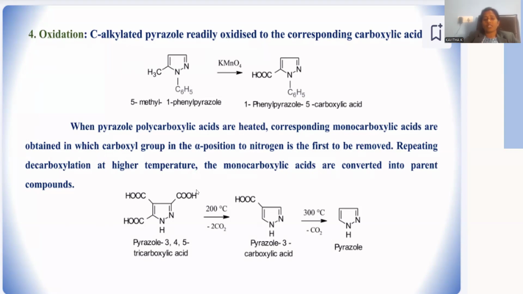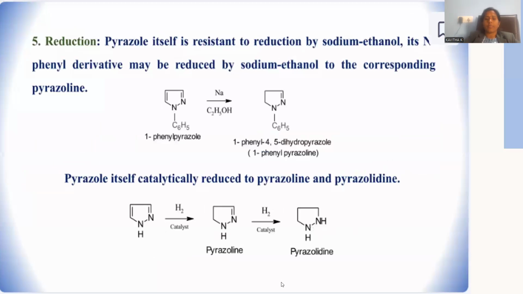The 3,4,5-tricarboxylic acid compound was heated at 200 degrees so that the carboxylic acids will be decarboxylated, giving rise to carbon dioxide as the byproduct. The one at position number 3 is also removed on heating, still raising the temperature to 300, so that all decarboxylations are accomplished, giving rise to unsubstituted pyrazole as the final product. This is said to be a decarboxylation reaction.